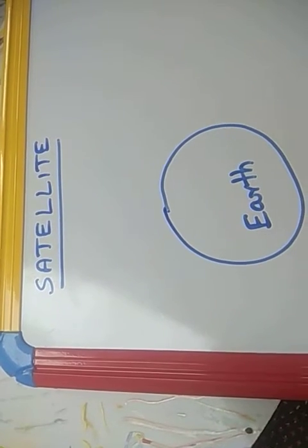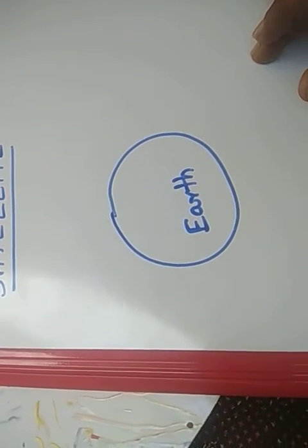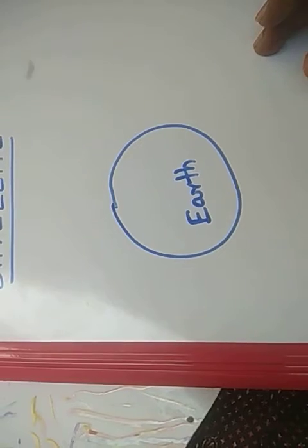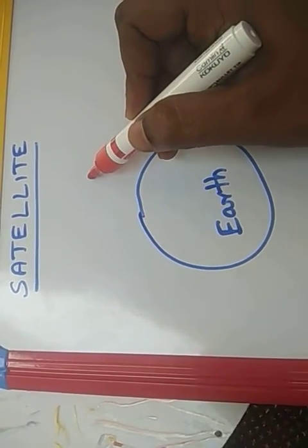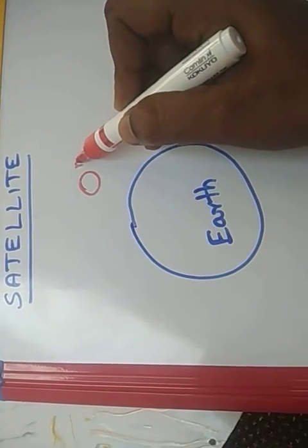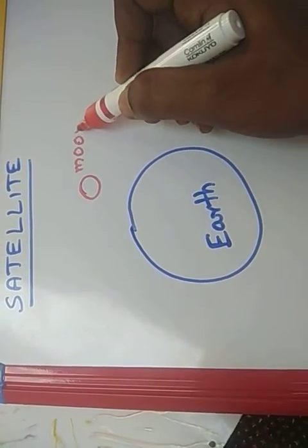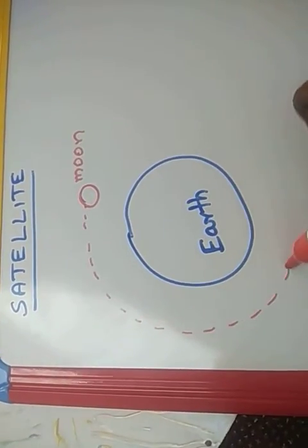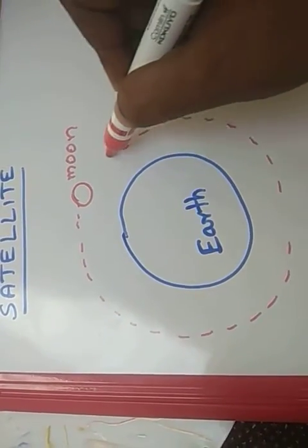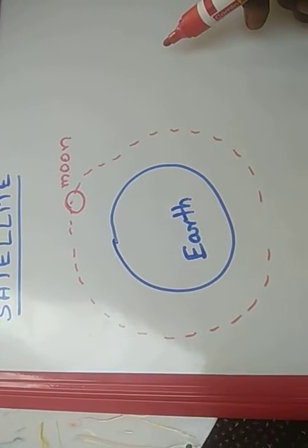Satellite. A satellite is a body which revolves around a planet in a fixed orbit. For our earth, the natural satellite is the moon. The moon is a natural satellite which revolves around the earth in a certain orbit.